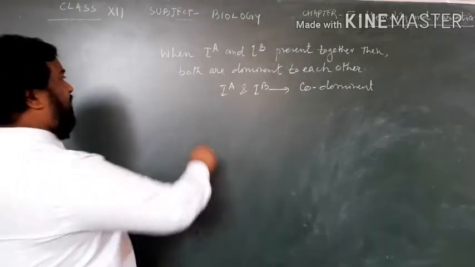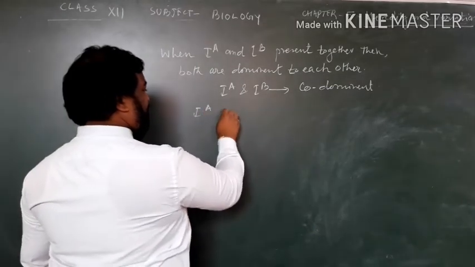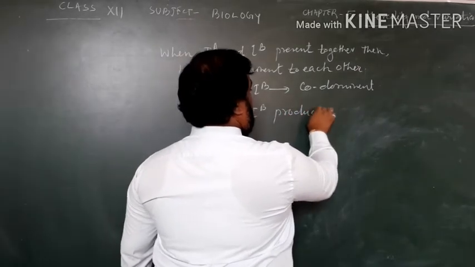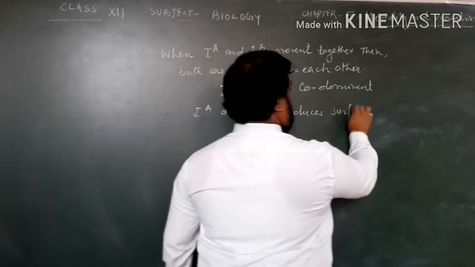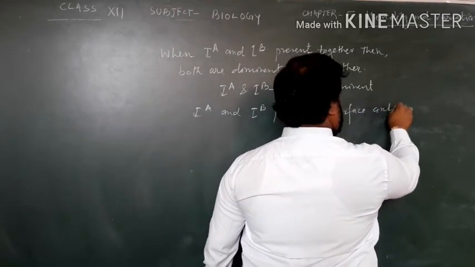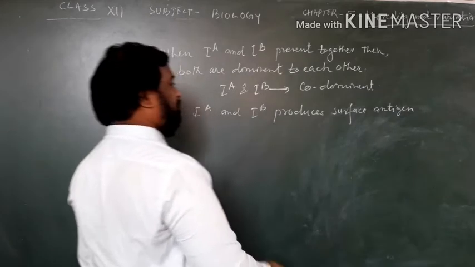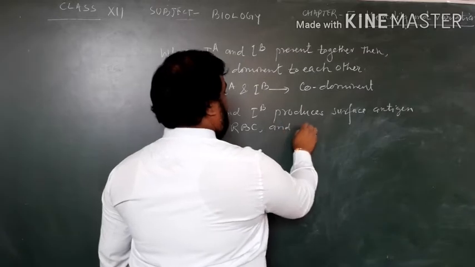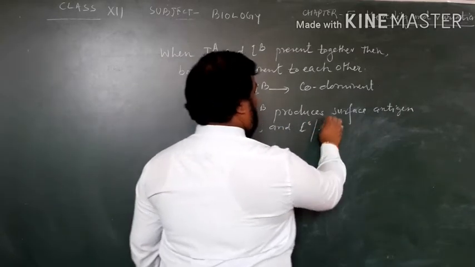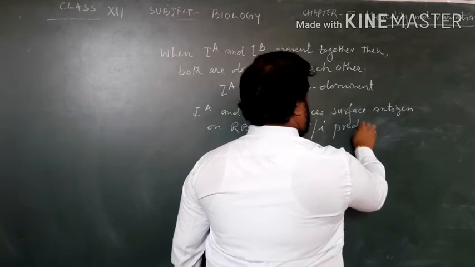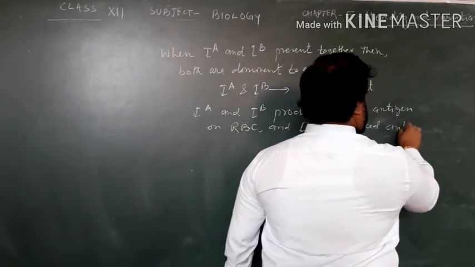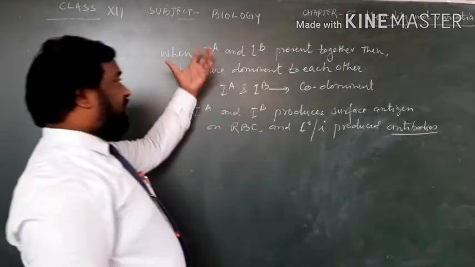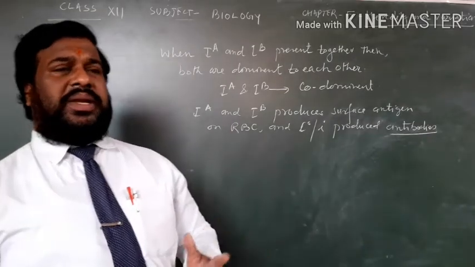Now the function: IA and IB produce surface antigen on RBC, and I0 or small i produces antibodies. So dear student, this is about codominance.